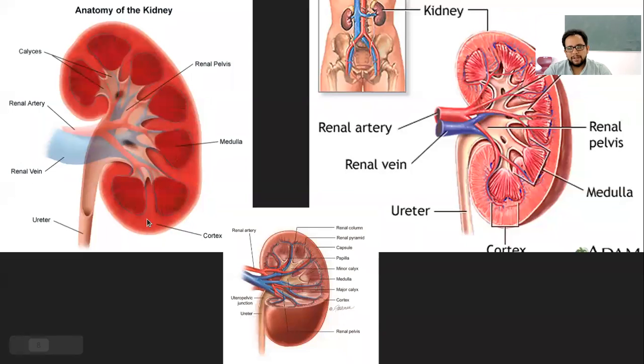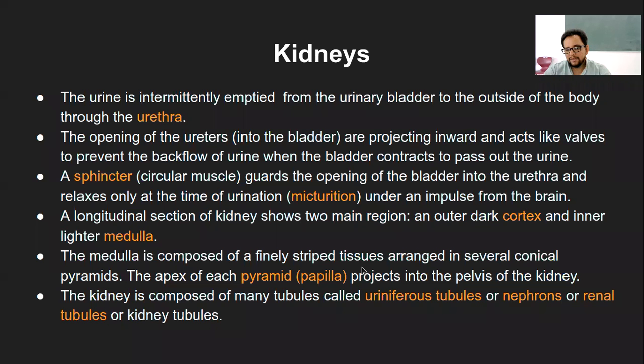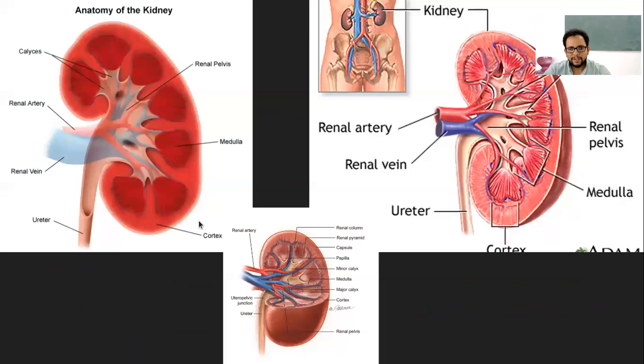Again, this diagram is showing exactly the opposite. Ideally when we say cortex, it is dark. In this case, the medulla is being shown dark. But what happens is this cortex region is rich with the nephron structure, right? When it is rich with nephrons, they have a lot of blood vessels. So the moment they have a lot of blood vessels, they are going to be dark in color, that is of the red blood color.